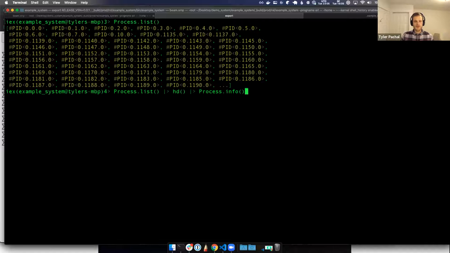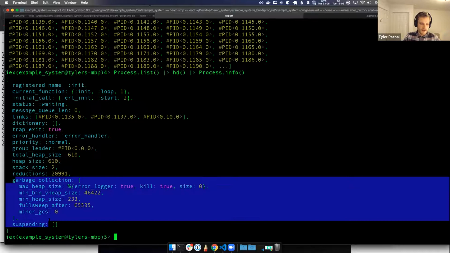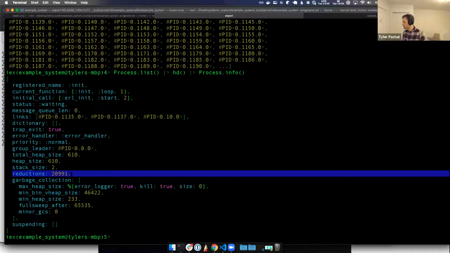If we just pluck the first process out of this list and get some more information about it, we can see that the virtual machine has some information to tell us about this process. There's some stuff about the garbage collection. There's some stuff about the memory, like its heap size and its stack size, useful debugging information. There's lots to dig into here, but the main thing we're interested in is this measurement called reductions. Reductions is kind of analogous to CPU time or CPU cycles.